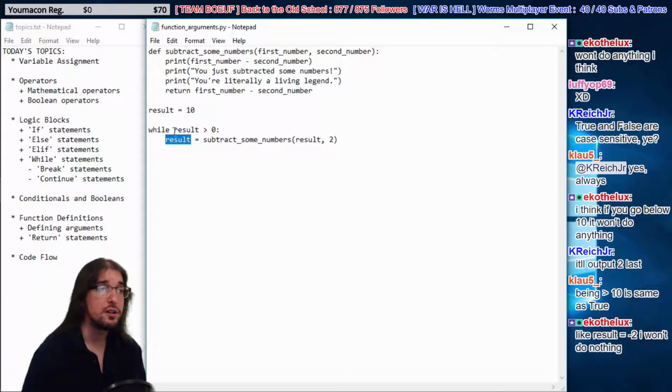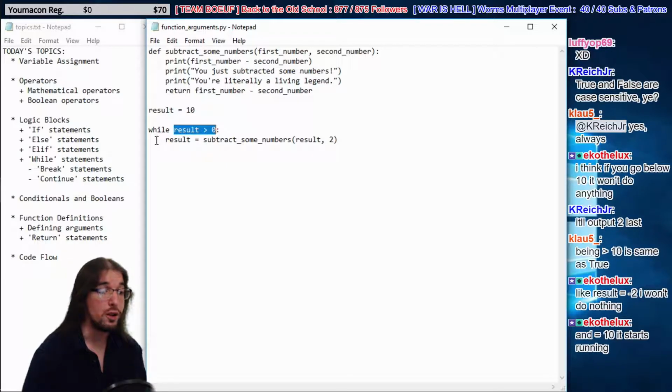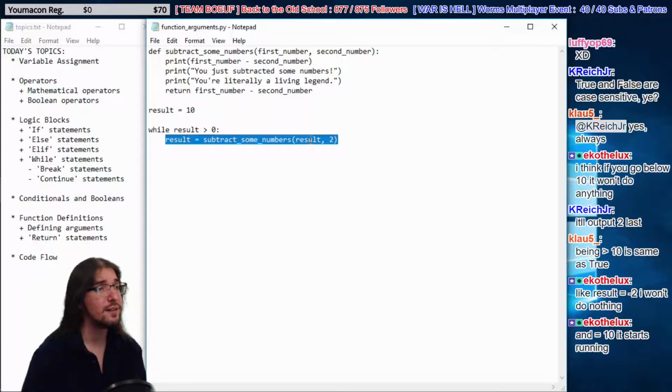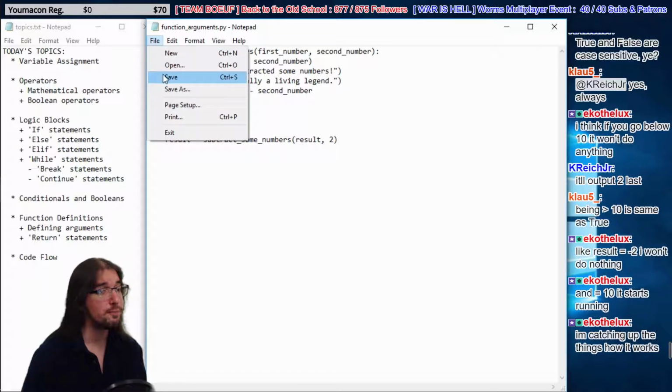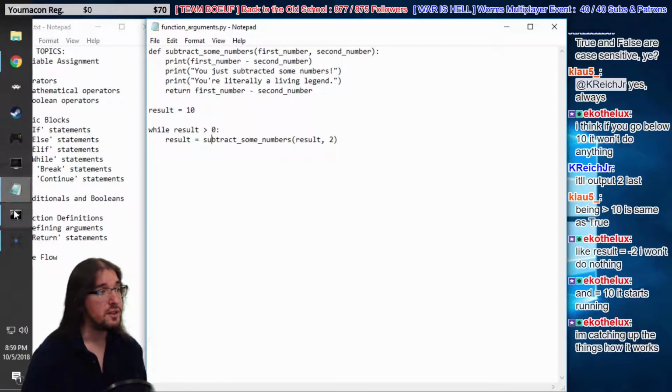Okay, well, result is still greater than 0. Run it again. Now result is 6. Well, is result greater than 0? Yeah. Run it again. Now it comes out as 4, right? All right, well, is result greater than 0? It's still 4. All right, so let's see what happens now. Let's run this program. I think you guys are right.